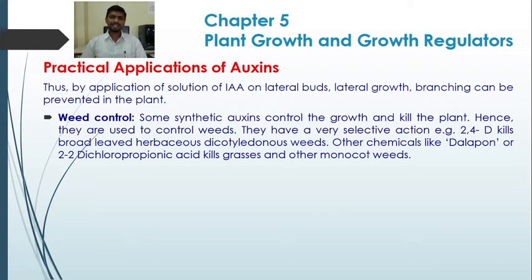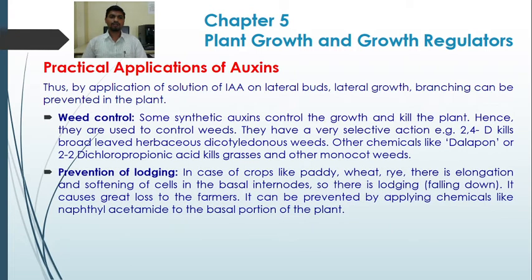So it has a selective action, meaning it acts only on broad-leaved herbaceous dicotyledonous weeds. Other chemicals like dalapon or 2,2-dichloropropionic acid kill grasses and other monocot weeds. So weed control is carried out by using auxins.